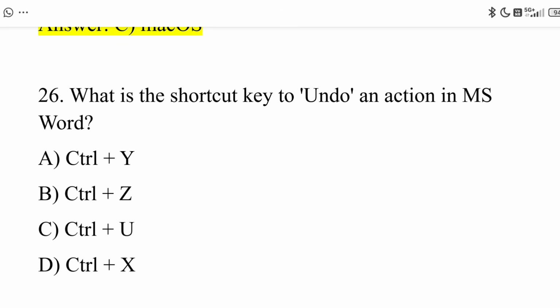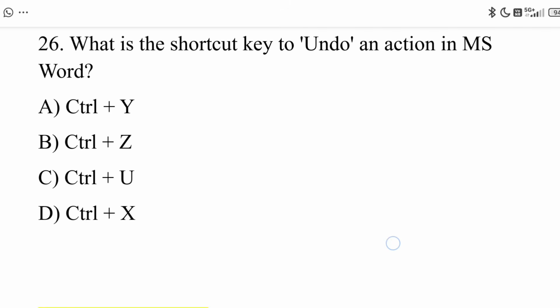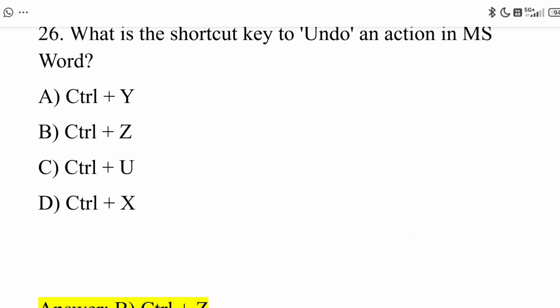26th question. What is the shortcut key to undo an action in MS Word? Option A, Control Y. Option B, Control Z. Option C, Control U. Option D, Control X. And the correct answer is option B, Control Z.